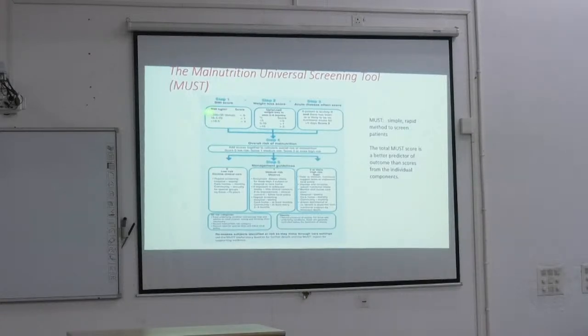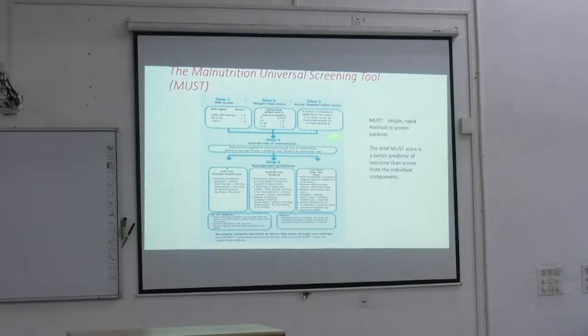What is this? So they include BMI or unplanned weight loss in the last 3 to 6 months. See, if BMI is less than 18.5, they put a score of 2. If weight loss is more than 10% in the last 3 to 6 months, they put a score of 2. And if the patient is acutely ill and likely that he or she won't take any food for more than 5 days, the score is 2.